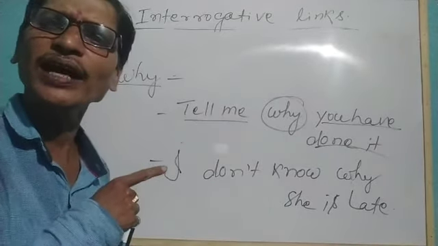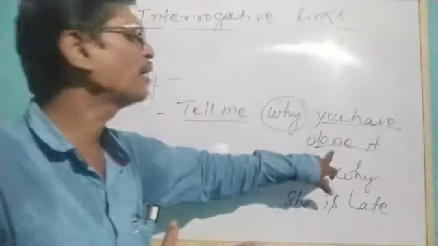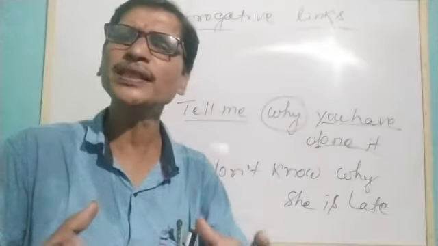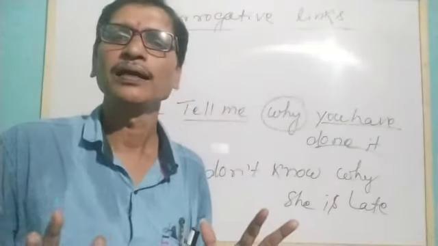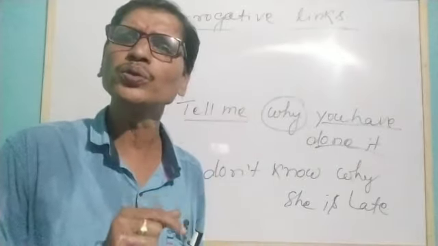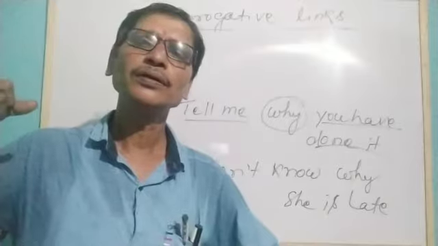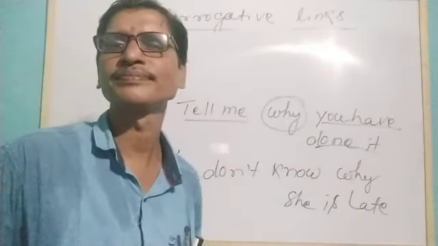Here we try to understand the reason you have done it. You have done something. You intentionally did something, but you should not do this. So suppose you gave a kick to your friend.